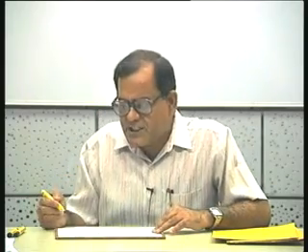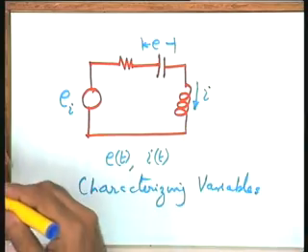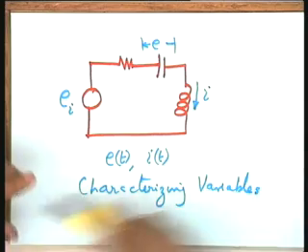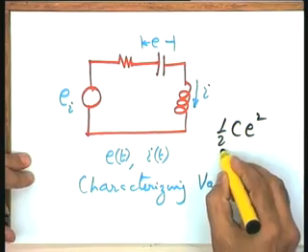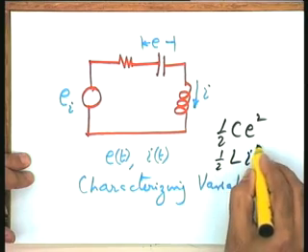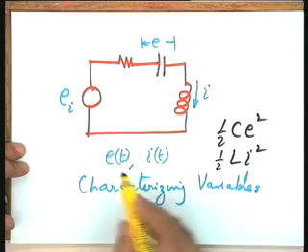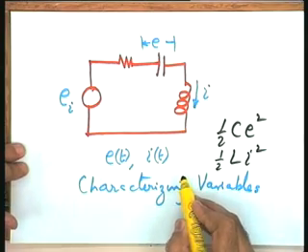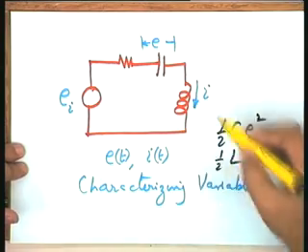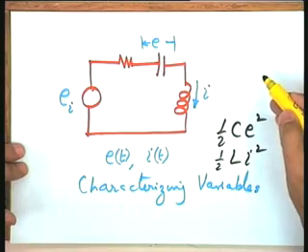You will see an interesting link between the energy and the characterizing variables. The energy stored in the capacitor is given by 1 over 2 C E squared, and that in the inductor is 1 over 2 L I squared. So, the dynamics of these characterizing variables, please see, is nothing but the redistribution of energy within the system, which is the cause of the dynamics in this particular system or in any system.